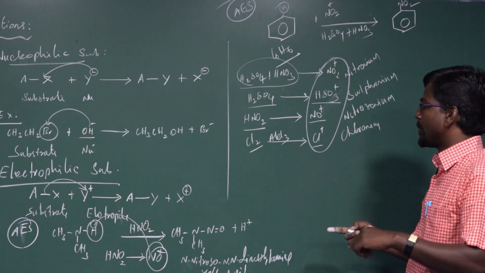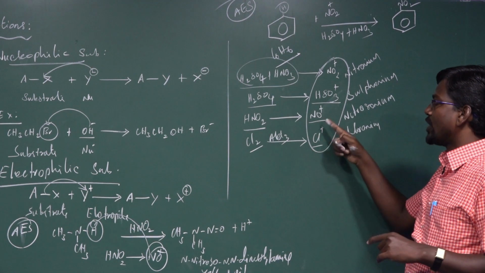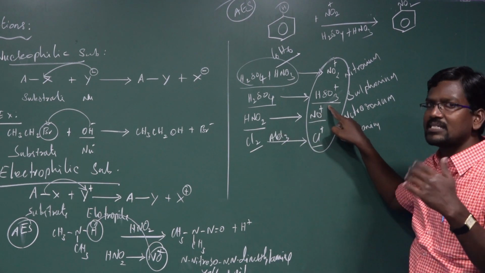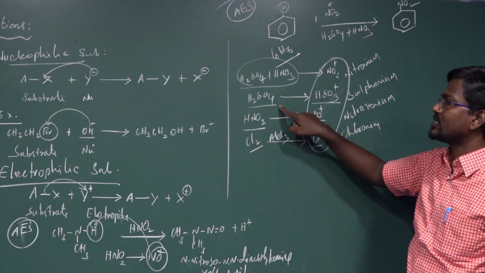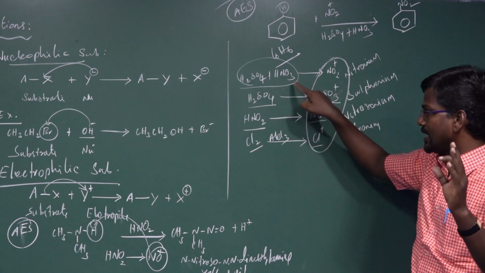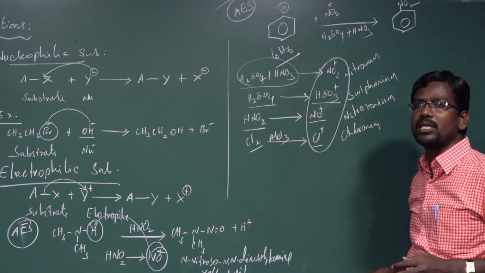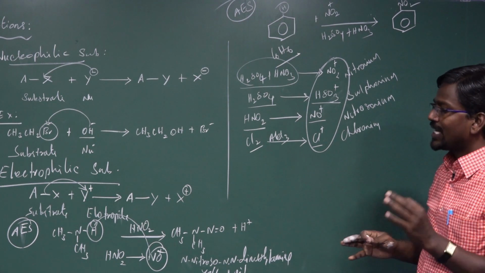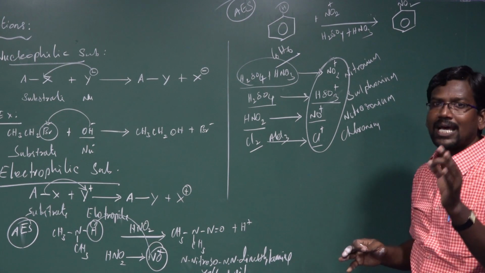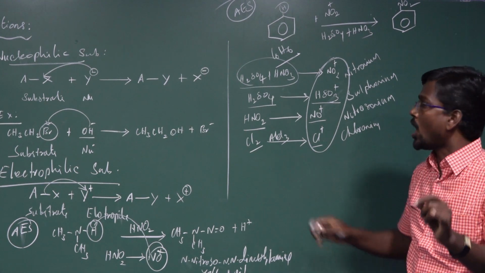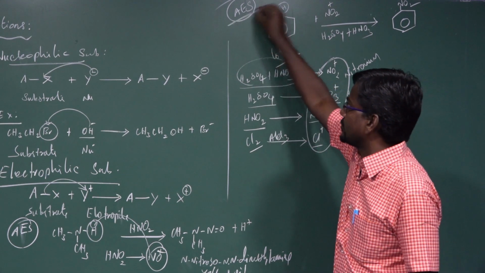So chlorobenzene is formed from chlorine, nitrosobenzene from nitrous acid, benzene sulfonic acid from sulfuric acid, and nitrobenzene from the nitrating mixture reacting with benzene. These are all examples of electrophilic substitution. Electrophilic substitution that takes place in an aromatic ring is known as aromatic electrophilic substitution reaction.